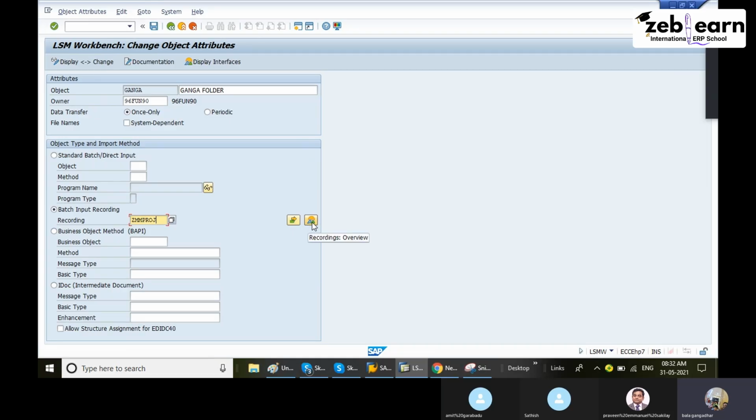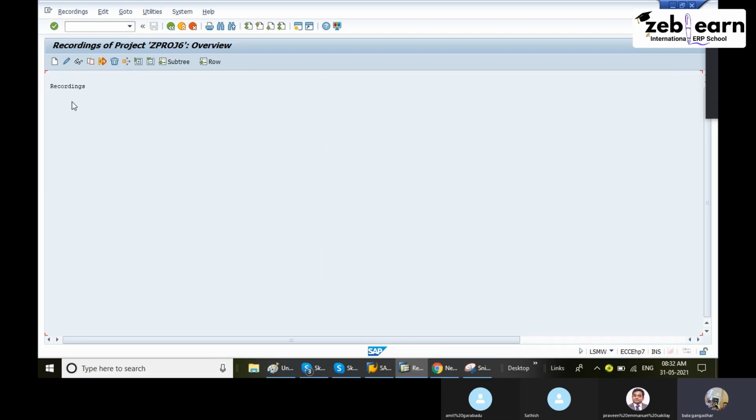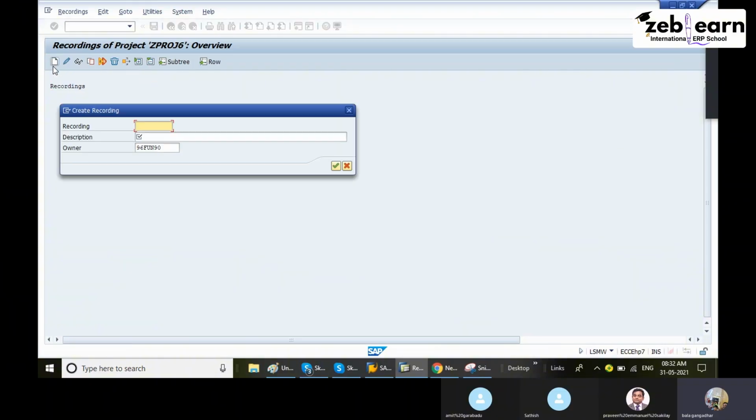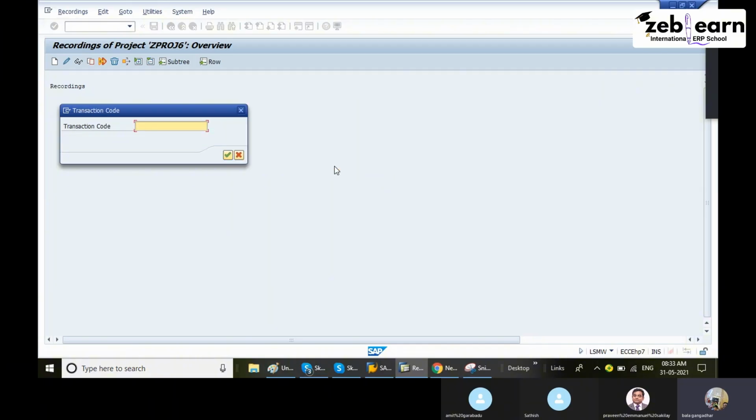This symbol. Then you will get this type of screen. Select the recordings. Select the recording. Click on create button. The recording name, ZMM project name, whatever name you entered. This is MM project. Continue. MM project. Give the transaction code XK01.